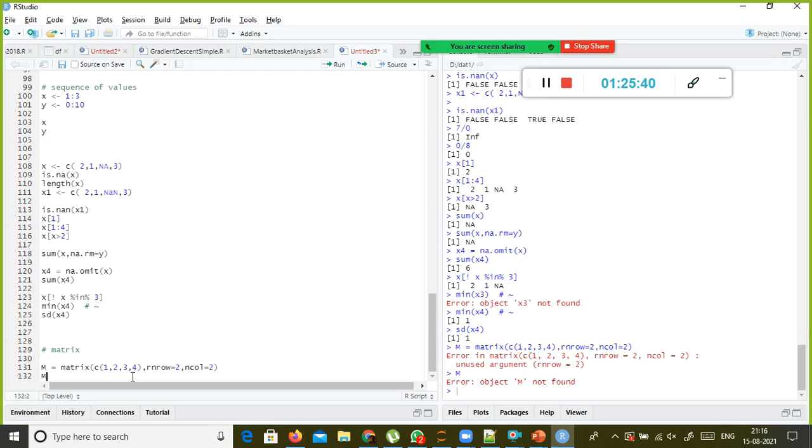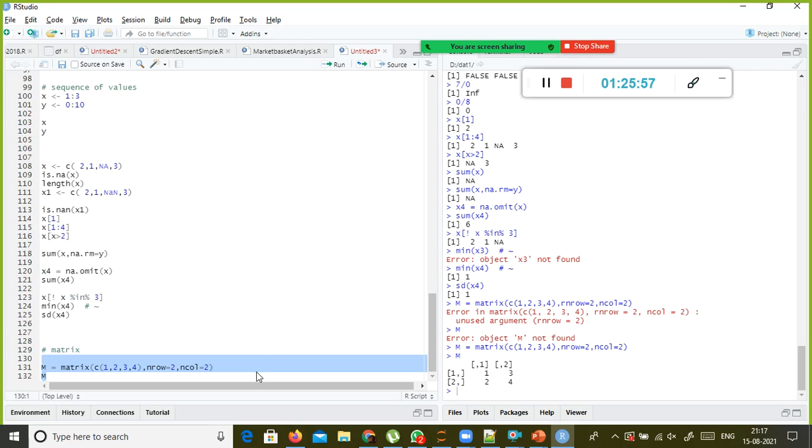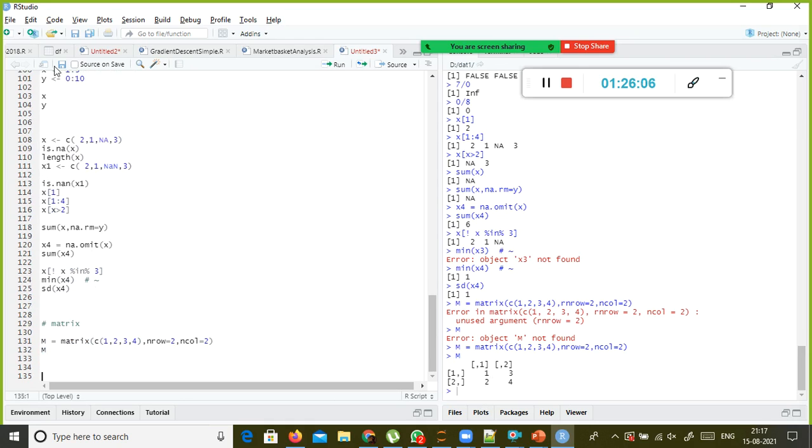Object m not found. So here there is a mistake. ncol equal to 2. Error in matrix, unused argument. Okay, here nrow, so I made a typing mistake. See 1, 2, 3, 4, right? So 1 and 2 printed in this way, column wise. I wanted to print it row wise. For example, instead of printing 1, 2 here, 1, 2 printed here and 3, 4 printed here. Yes, there is an option called byrow equal to TRUE. Okay.